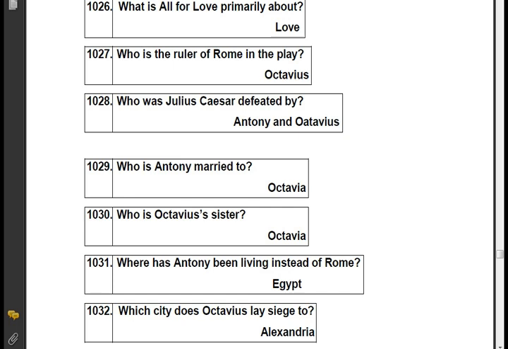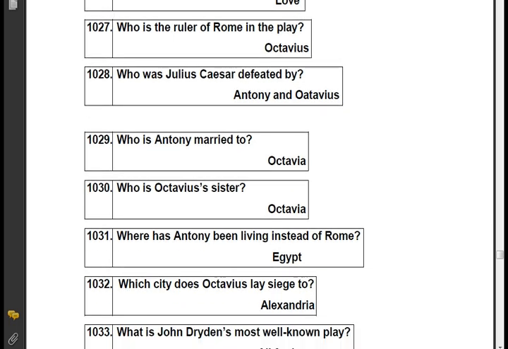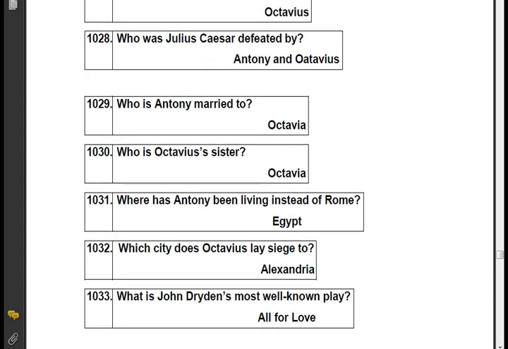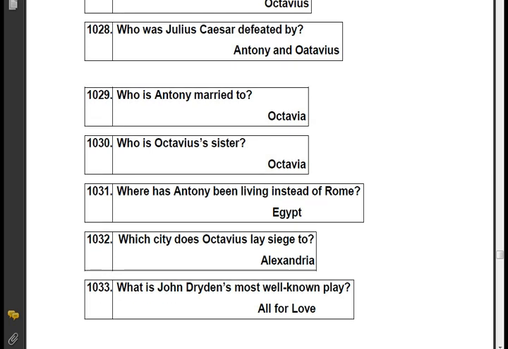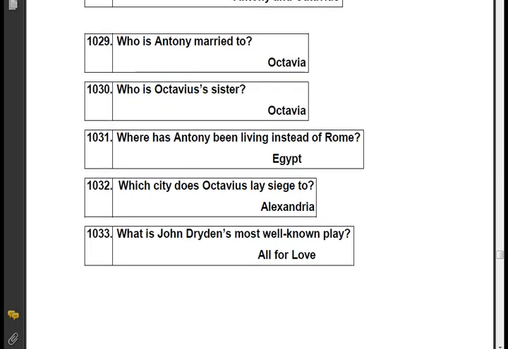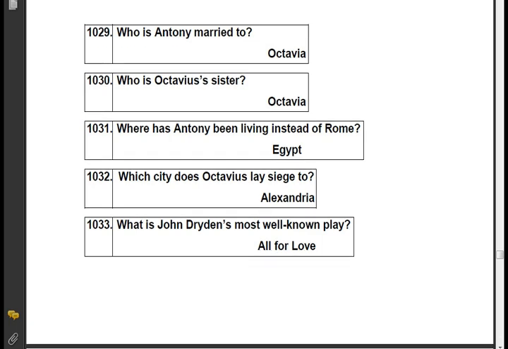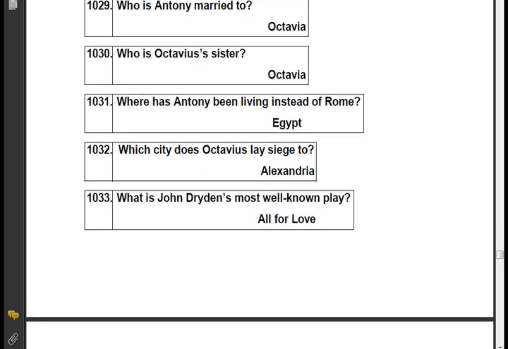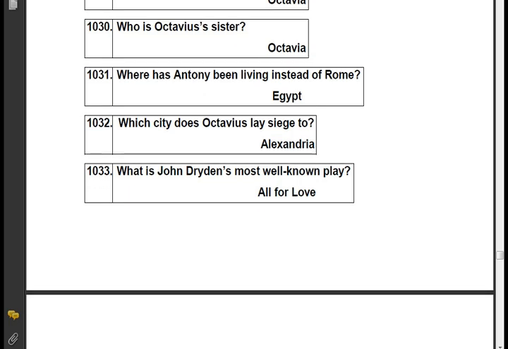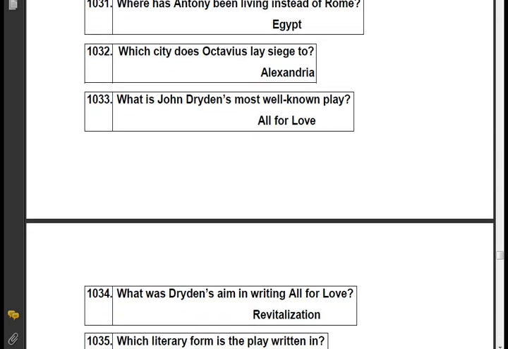Antony and Octavius. Who is Antony married to? Octavia. Who is Octavia's sister? Octavia. Where has Antony been living instead of Rome? Egypt. Which city does Octavius lay siege to? Alexandria.